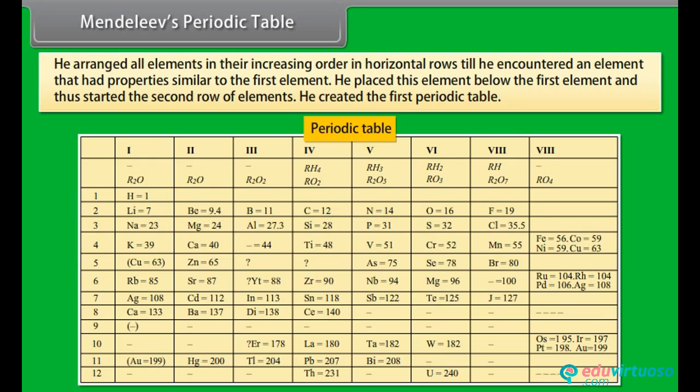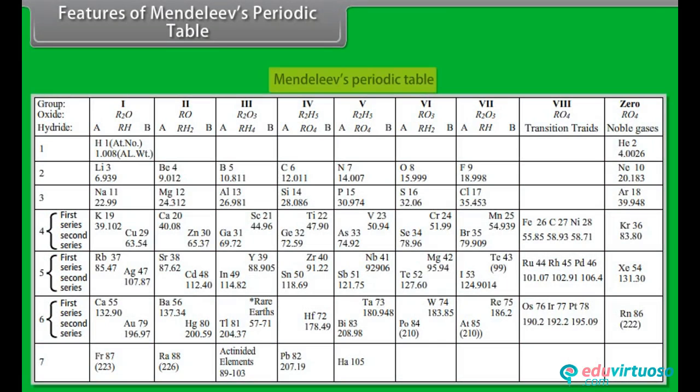Mendeleev arranged all elements in their increasing order in horizontal rows till he encountered an element that had properties similar to the first element. He placed this element below the first element and thus started the second row of elements. This helped him to arrange all the known elements according to their properties. He was thus able to create the first periodic table. Features of Mendeleev's periodic table. Mendeleev's periodic table has the following features.